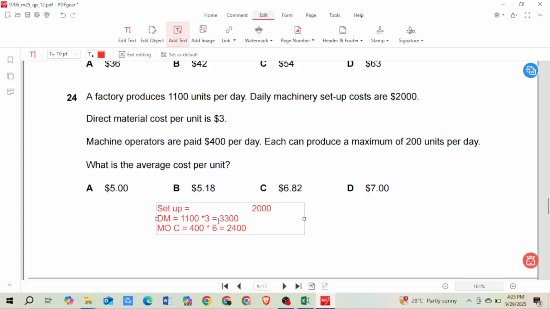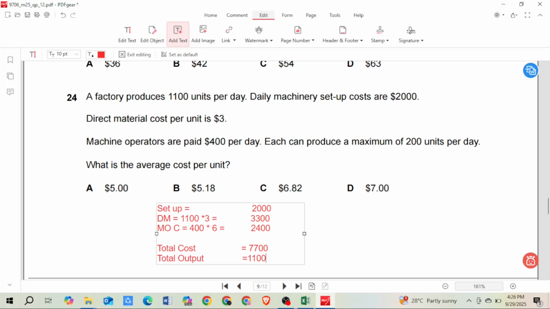Setup cost 2000, material cost 3300, and machine operators cost 2400. These are our total costs, so let's add all of that. Total cost equals 7700. And my total output in this case is given, 1100.